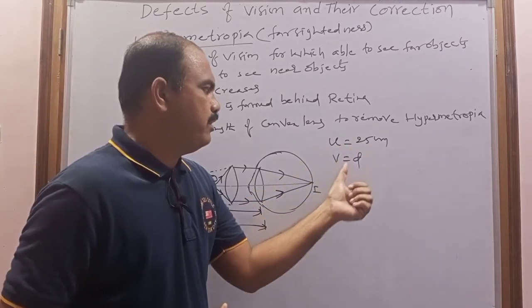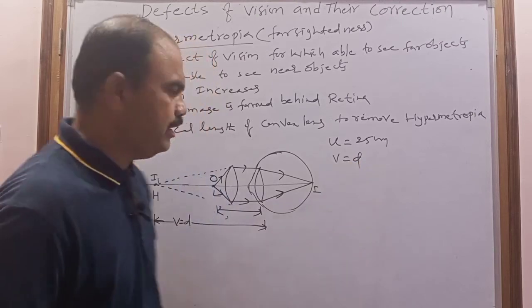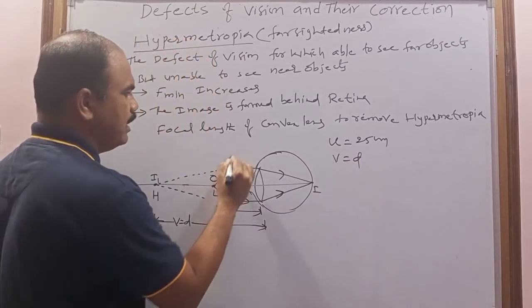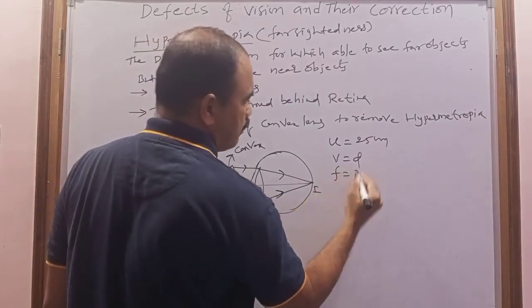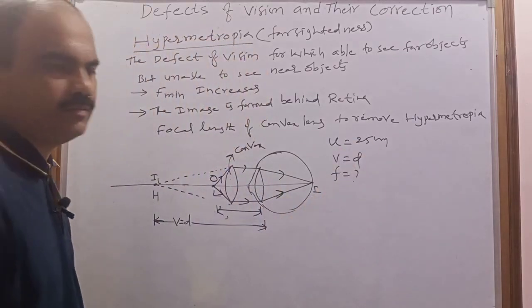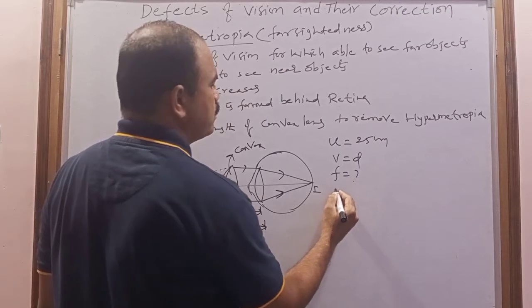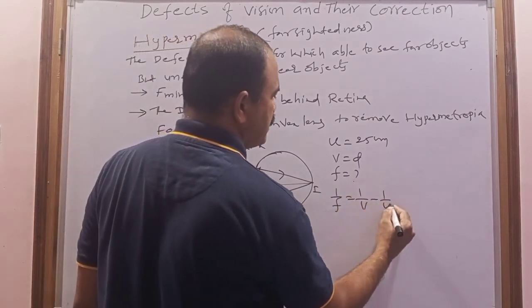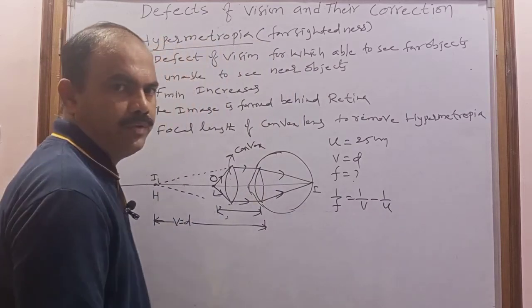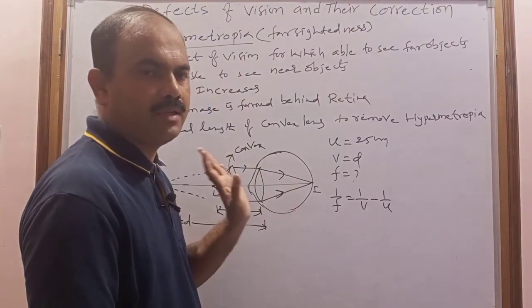If U equal 25 centimeter, V equal to D, then you have to find the focal length of this convex lens. So by using which formula? By using the lens formula, that is 1 by F equal to 1 by V minus 1 by U. So when we use this formula, we apply the sign convention.